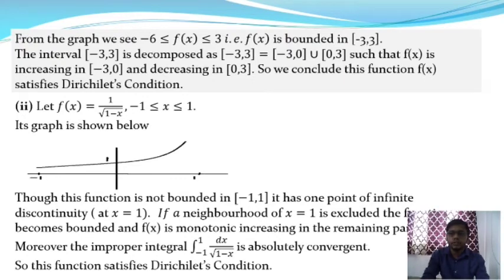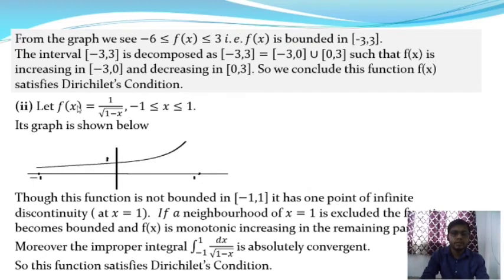So we conclude this function f(x) satisfies Dirichlet's condition, the first condition. Where the function is not continuous, in each of the subintervals this function is either increasing or decreasing. And I will take the second example on Dirichlet's condition.